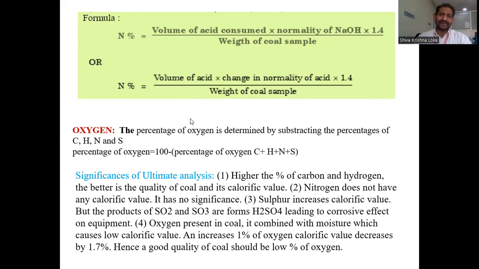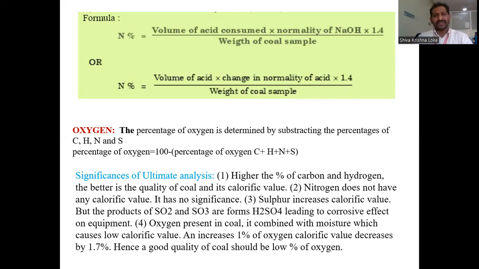The last element is oxygen. The percentage of oxygen is calculated by subtracting all the other elemental percentages. For example, percentage of oxygen is equal to 100 minus the percentages of carbon, hydrogen, nitrogen, and sulfur. These percentages are all subtracted from 100, and you get the oxygen percentage.